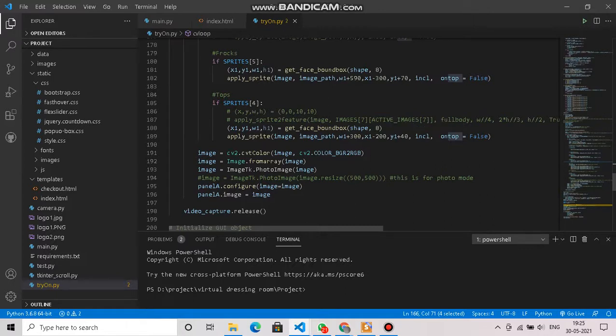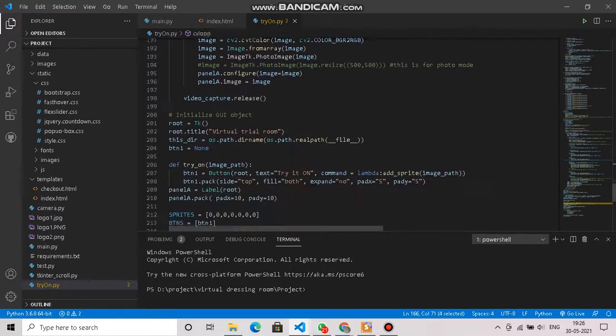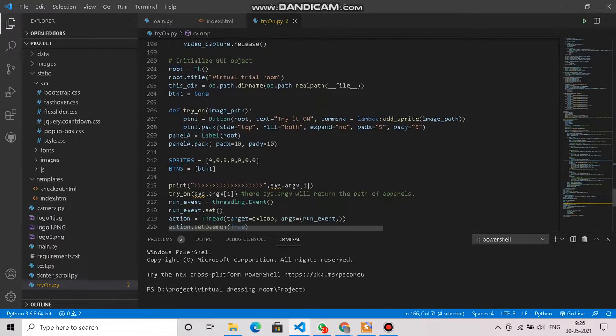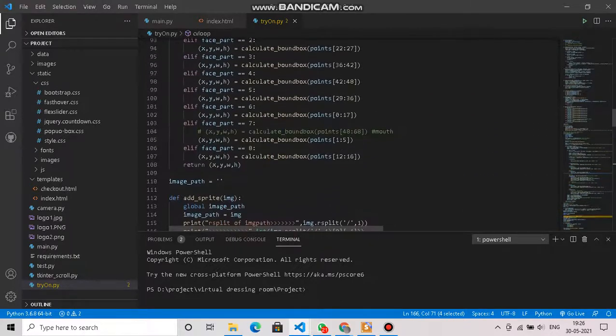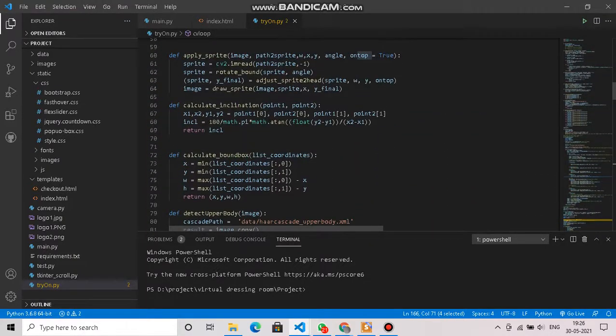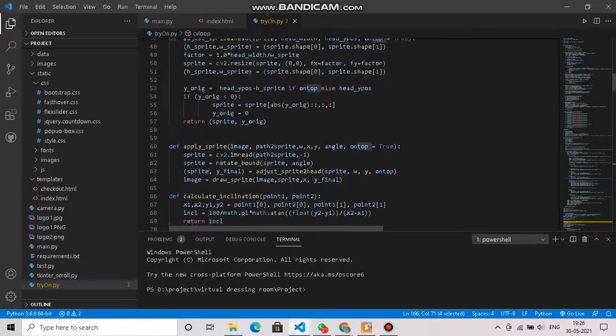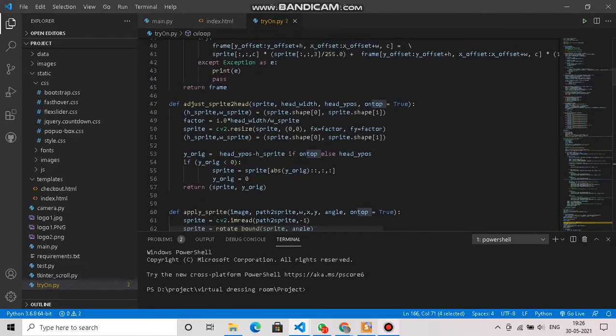Here the reference will be the eyes, so that when we move around, it will also detect in real time. This is how our body detection is done. And also the real-time upper body is detected using the HAAR classifier. Here, as you can see, this is how we are doing it.